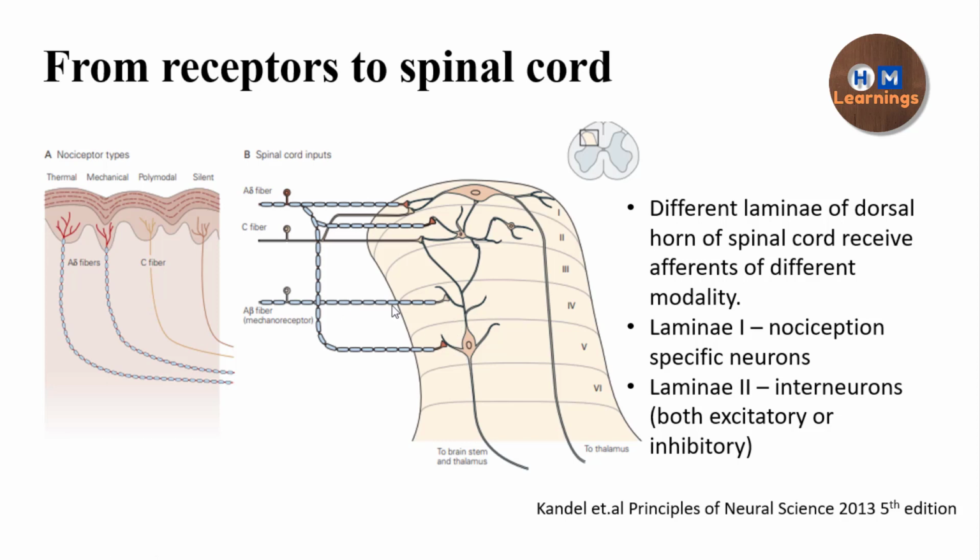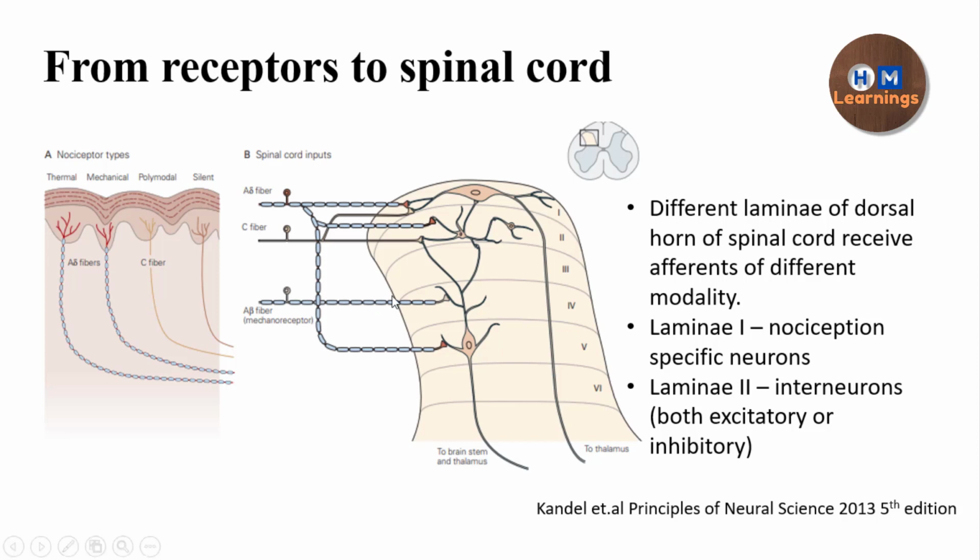So lamina 5 gets impulses from pain as well as sensory inputs, so it has information about multiple modalities, and it also gets impulses from the visceral receptors. Lamina 5 basically forms the basis of referred pain.